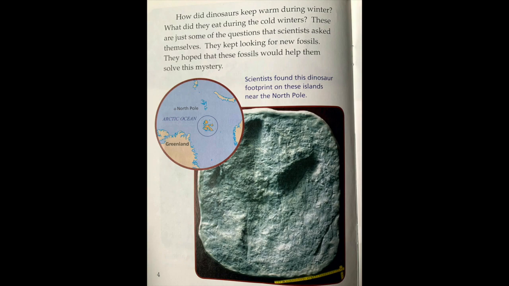Now, I know that a lot of animals either eat plants or other animals, or sometimes both. I also know that in the cold places, there aren't a lot of plants that grow because the plants just aren't able to survive. So I'm going to guess and say that dinosaurs that lived in the cold Arctic probably ate other dinosaurs or other living creatures.